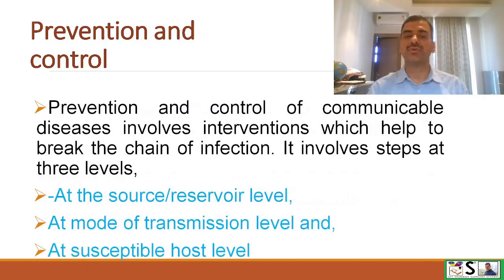Prevention and control of communicable diseases involves interventions which help to break the chain of infection. It involves steps at three levels. Number one, at reservoir level. Number two, at mode of transmission level. And number three, at susceptible host level.